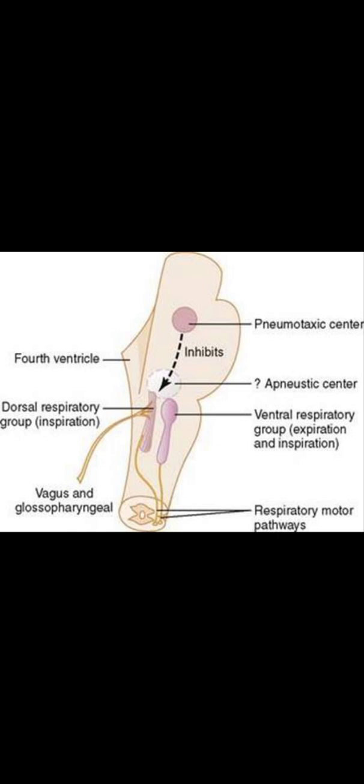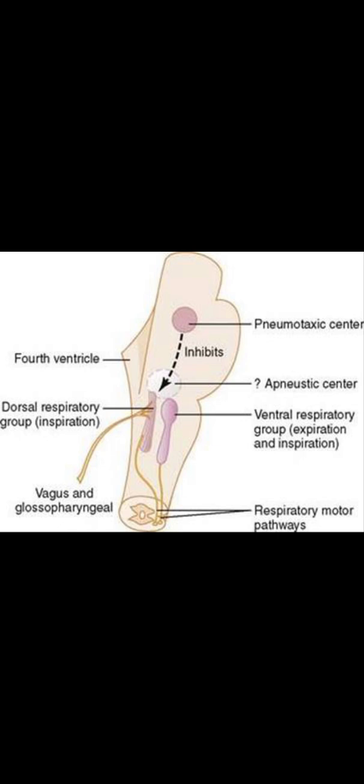Then the pneumotaxic center, which inhibits inspiration, transmits an inhibitory impulse to the dorsal respiratory group of neurons to control the switch-off point of the inspiratory ramp.